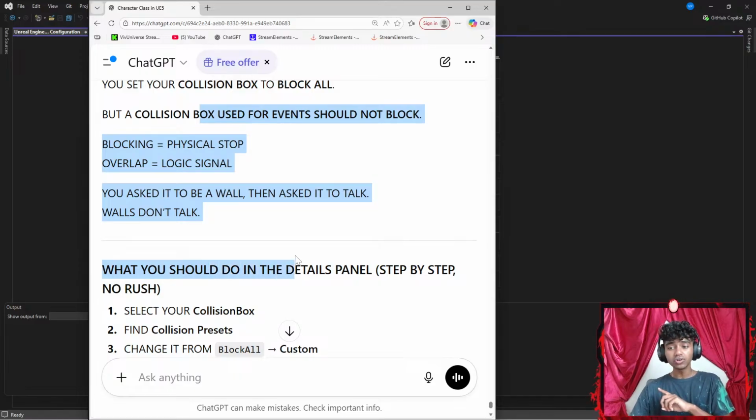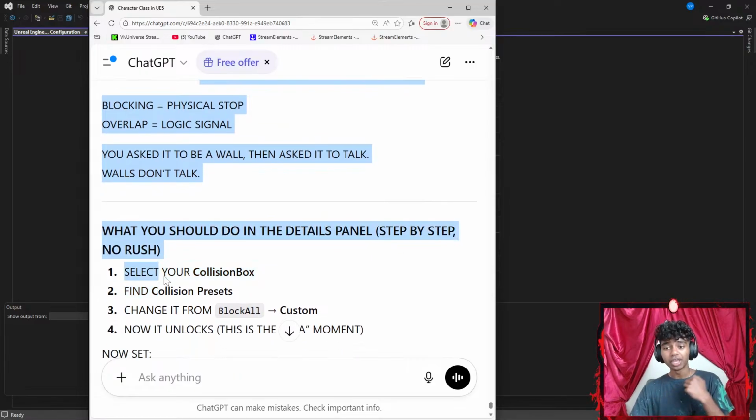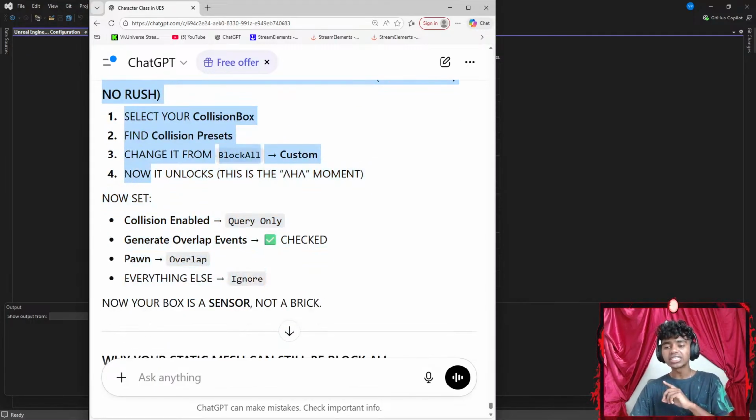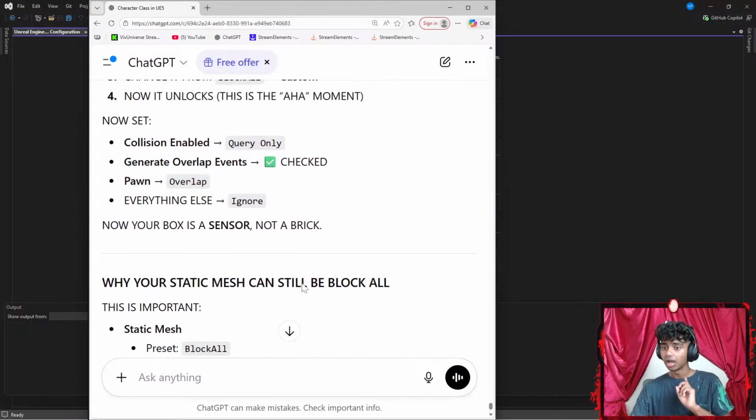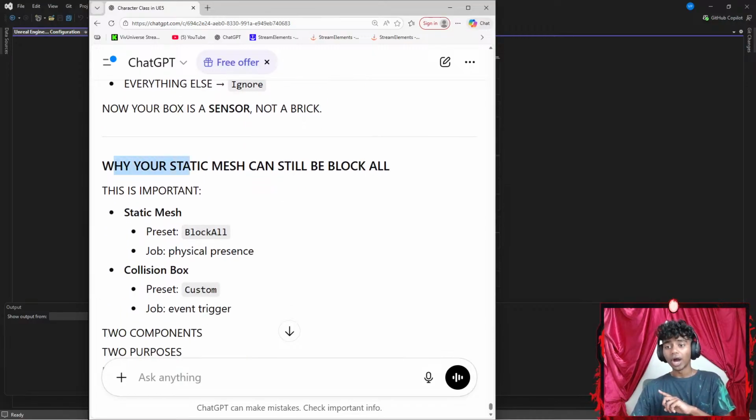What you should do in the details panel, step by step: select your collision box, find collision presets, change it from block to custom. Oh, I see. Now it unlocks, this aha moment. Now set collision enabled to query only, generate overlap events to be checked, pawn to be overlap, everything else ignore.